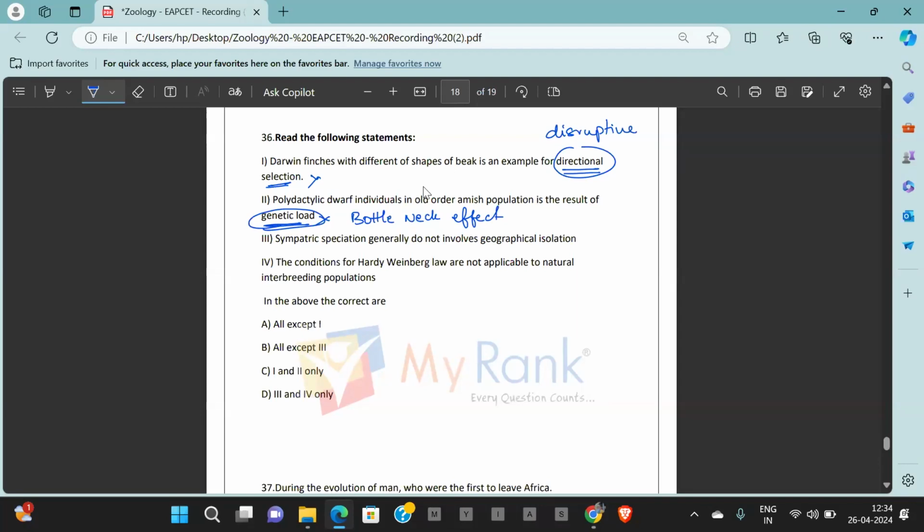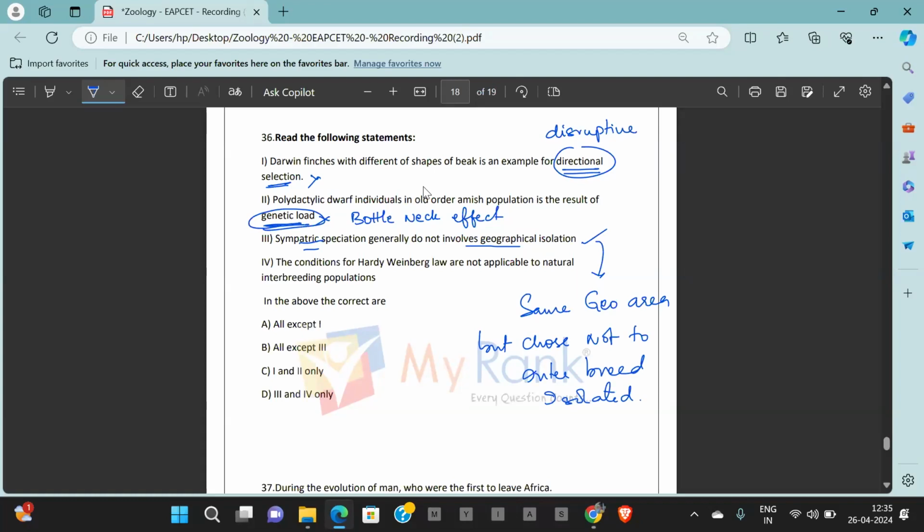Sympatric speciation generally does not involve geographical isolation. True. Sympatric speciation means same geographical area, but they choose not to interbreed. They are isolated due to different reasons. That kind of speciation is sympatric speciation, so it is not involved by geographical isolation, which is correct.